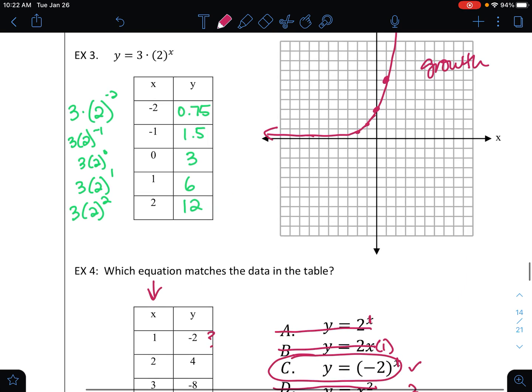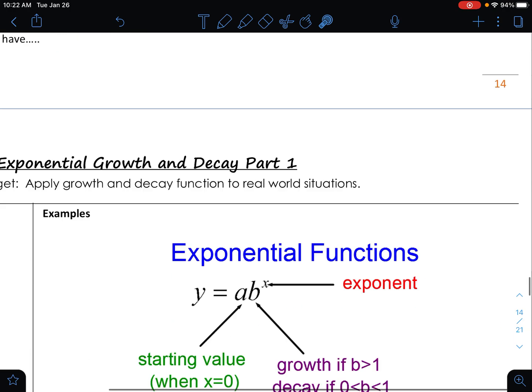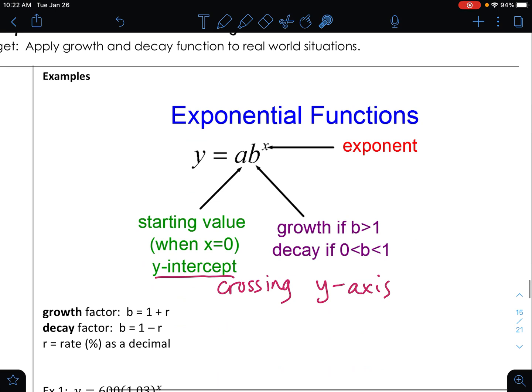It's not really the beginning of the function because it does continue over and hover along the x-axis. So let me reference back from the previous section. Right here is 3 on the y-axis. That's considered the starting value. And so look at this equation right here. The A value is 3. That's where it's going to cross the y-axis.